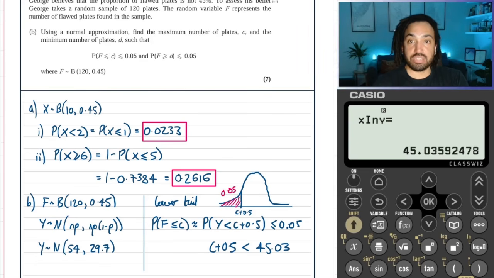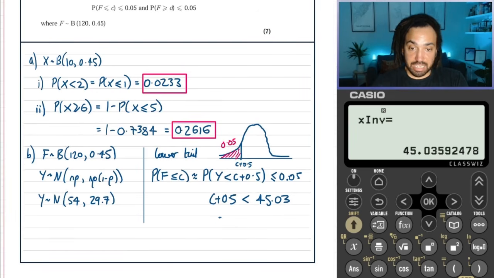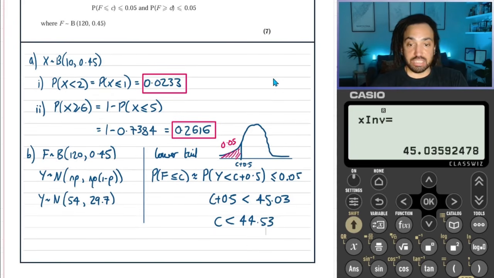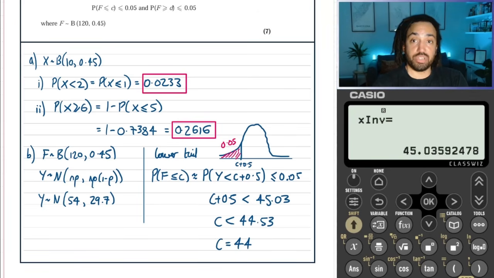Okay, great. So that means that c is less than, take away the 0.5, 44.53. And because we are looking for c being the maximum number of plates, and c needs to be smaller than 44.5, then the maximum number you can use is 44. So c is 44.